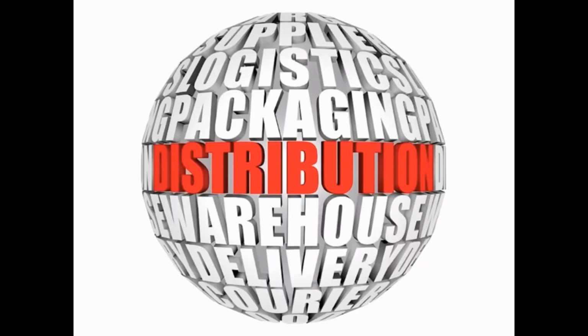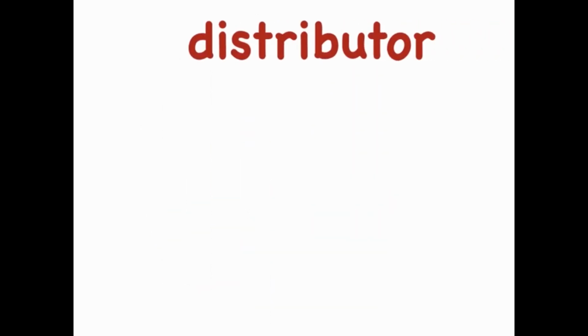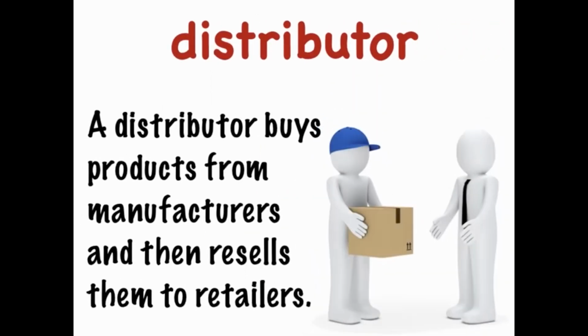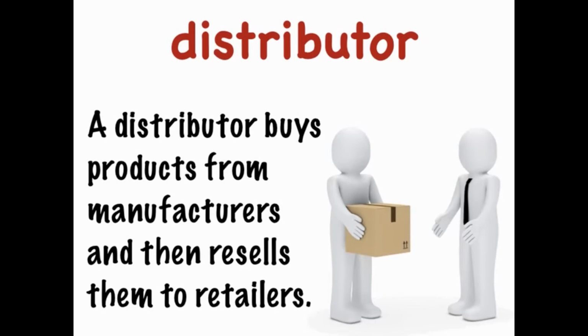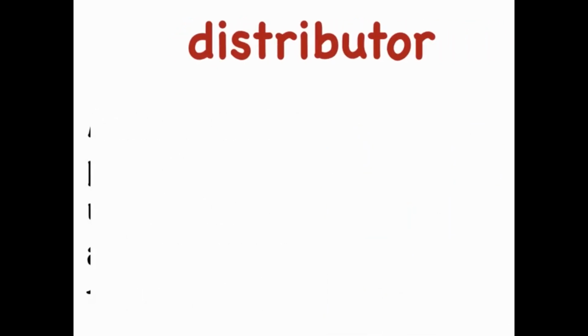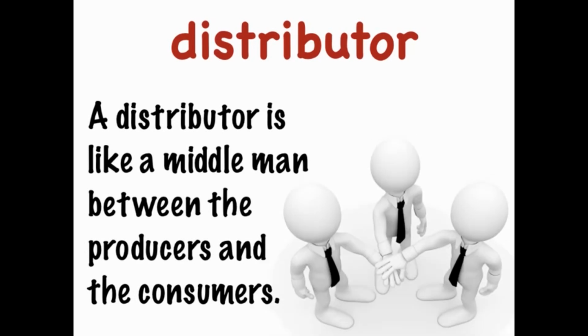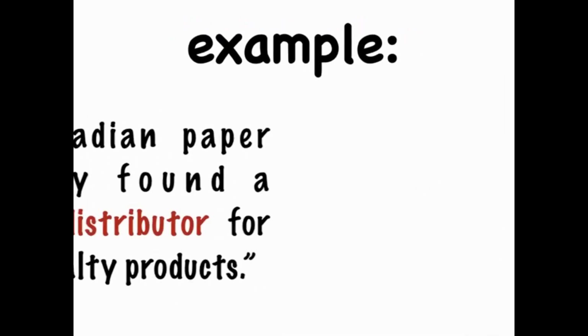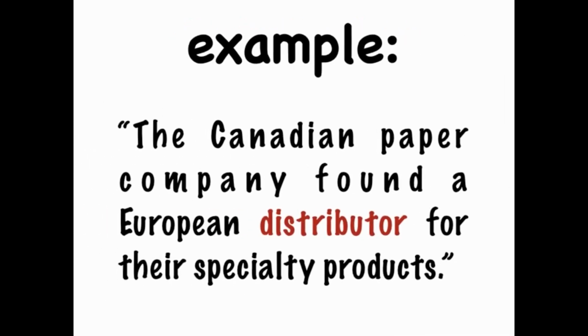Distributor. A distributor buys products from manufacturers and then resells them to retailers. A distributor is like a middleman between the producers and the consumers. The Canadian paper company found a European distributor for their specialty products.